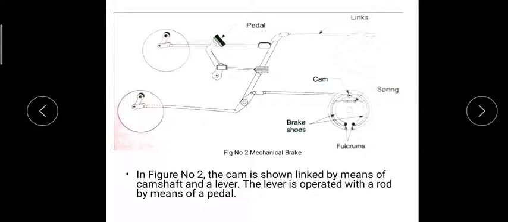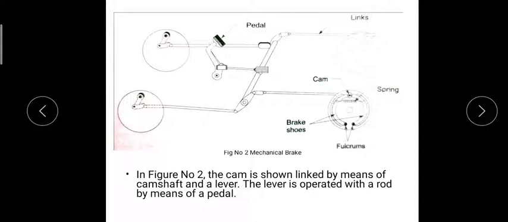The brake shoes are pressed against the inner portion of the brake drum. Whenever the driver presses the pedal, the cam rotates and pushes the brake shoes outwards, or expands them. When they expand, they touch the brake drum, which stops the rotation of the wheel to a full stop, or slows down the rotation of the brake drum.